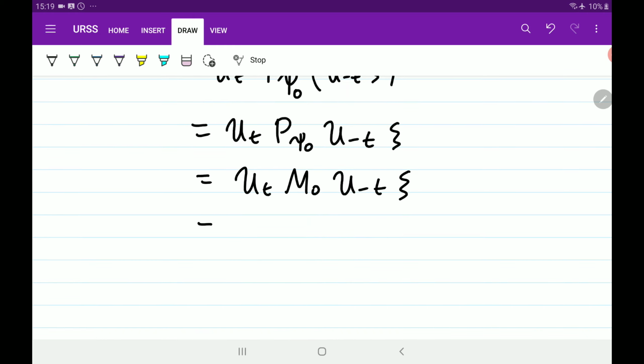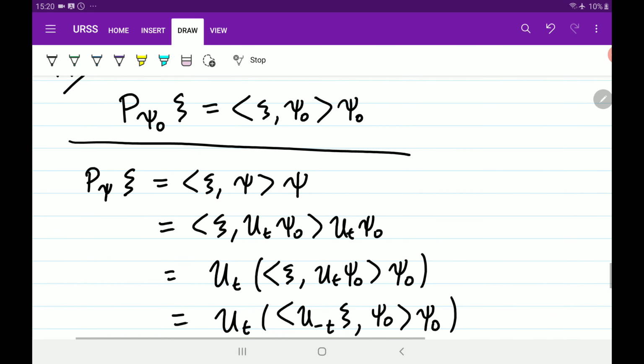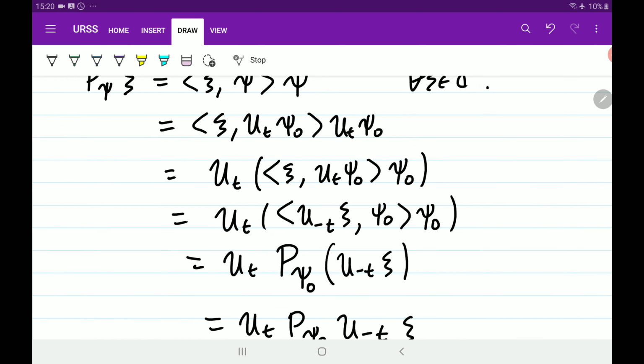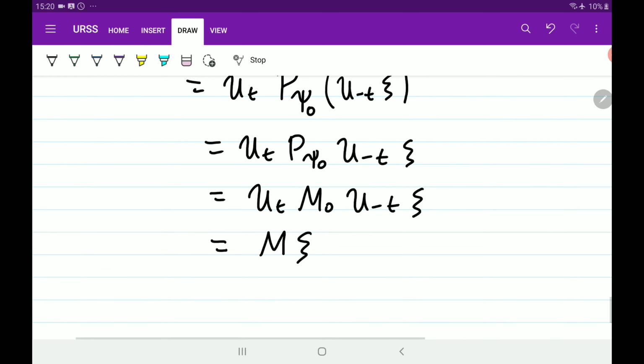So M acts in kind of a reverse order, so it evolves in the opposite way. This is nothing but M of t, and this is M psi. So for any psi in C n, we've shown that P psi times P psi acting on psi is equal to M times M acting on psi.